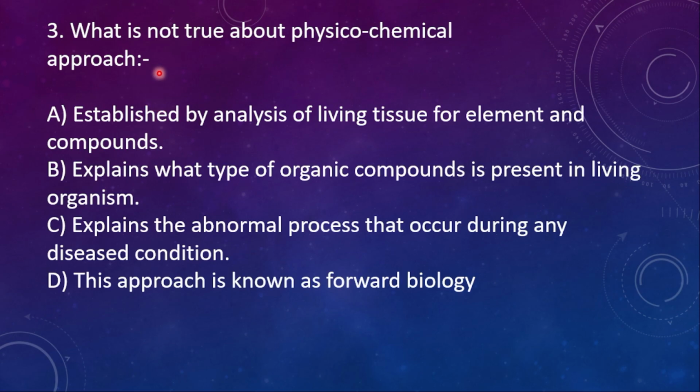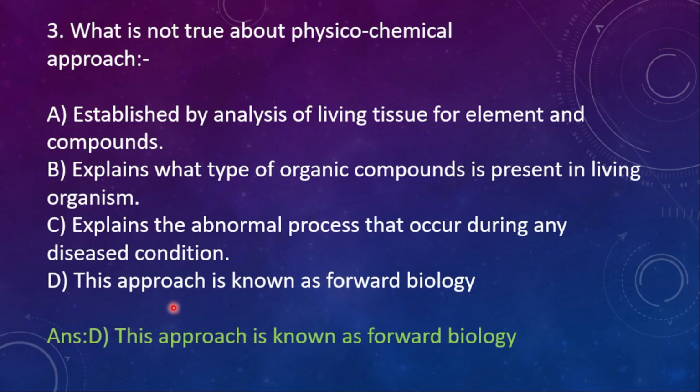Question number 3. What is not true about the physico-chemical approach? Option A, established by analysis of living tissue for elements and then compounds. Option B, explains what type of organic compound is present in living organisms. C, explains the abnormal process that occurred during any diseased condition. Option D, this approach is known as forward biology. So here the right option is option D. This approach is known as forward biology.